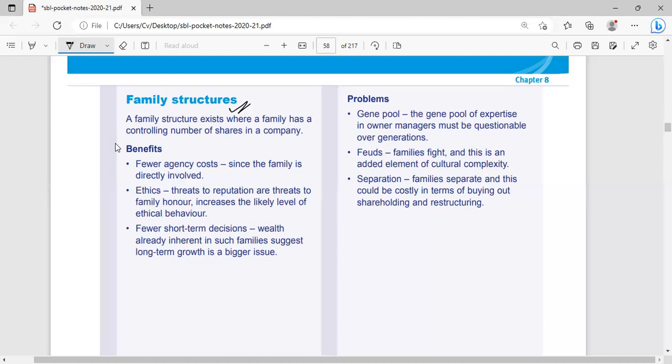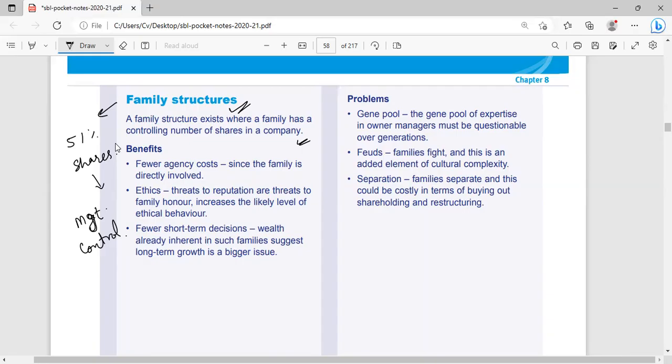So family structure exists where a family has a controlling number of shares in a company. Controlling number of shares means a huge number of shares in a company. This is called family structure. As I discussed, suppose a family holds 51% of the shares and is also making decisions because it has management control. So the rest of the 49% shareholders, although they are voters, cannot influence the decision.